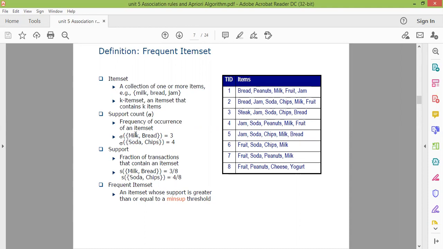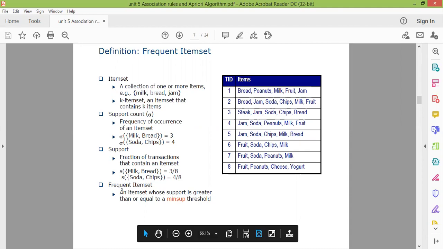First, you generate an item set. Suppose this is a 2-item set. You can generate a 3-item set also. First count the support count: how many transaction IDs support all these 3 items together. Based upon that support count, if we divide it by the total number of transactions, we will get the support.